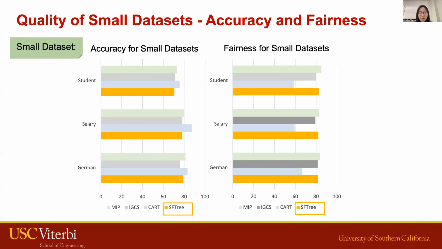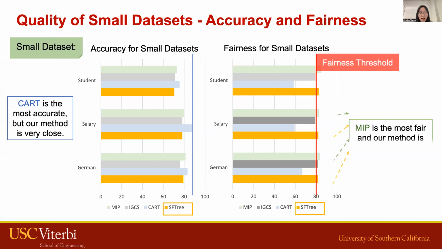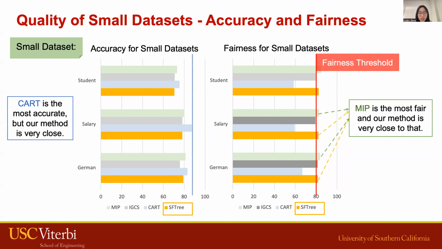We first evaluate the quality of our approach on a small dataset, where MIP is able to finish. The left figure denotes the accuracy. CART is always the most accurate one, and our method is very close to it. While the right figure represents the fairness data, this red line represents the fairness threshold from the literature. MIP is always the most fair version, while our method is very close to it.